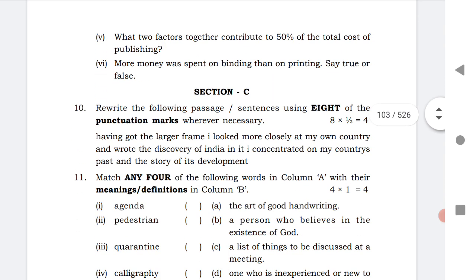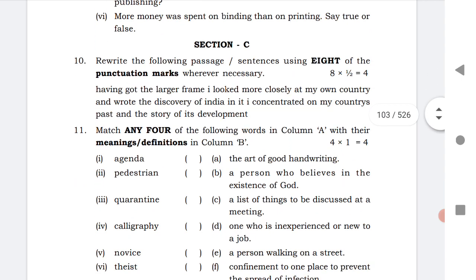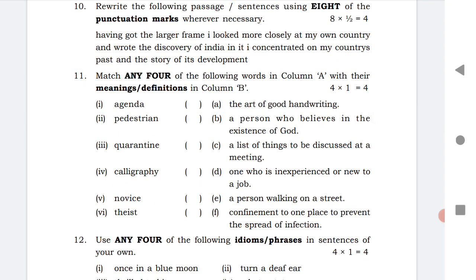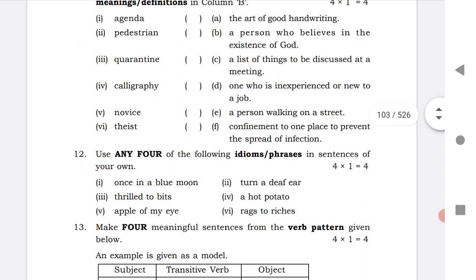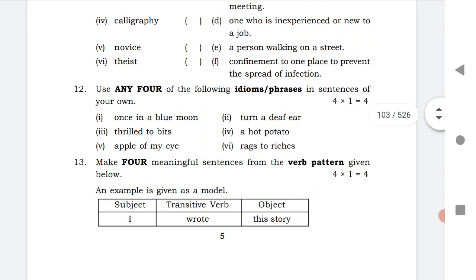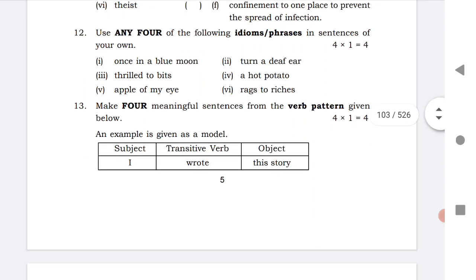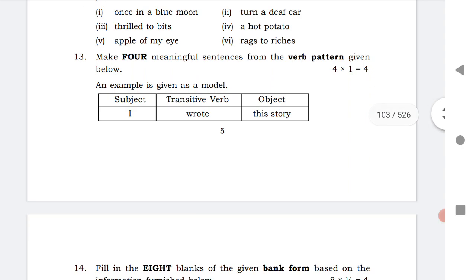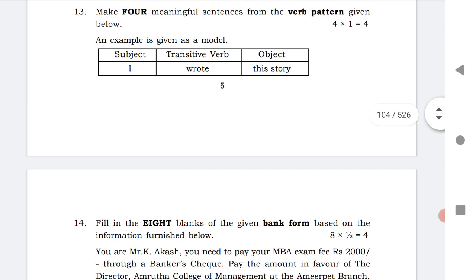Next is section C, very important, that is punctuation. 8 punctuation marks, very important. Question number 11, match the meaning. The meanings are given, you have to match those meanings. Question number 12, idioms and phrases. Using these 1 to 6, you have to make phrases of the words which are given here. Using the idioms and phrases, you have to form sentences. And question number 13, make 4 meaningful sentences by using the verbs.